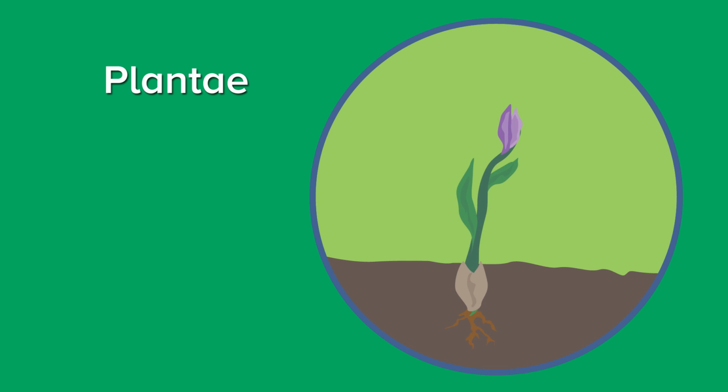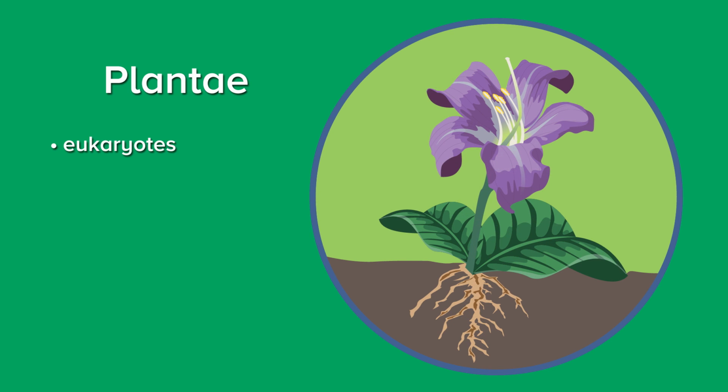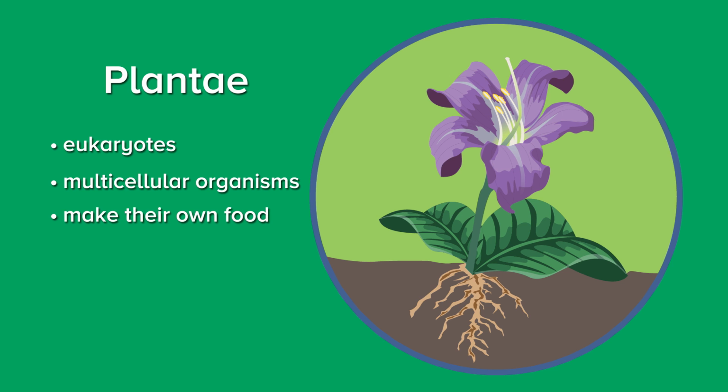The next kingdom is Plantae. Plants are made of eukaryotic cells. They are multicellular and autotrophic. This means they make their own food. They do this through a process called photosynthesis. Plants can reproduce sexually or asexually.